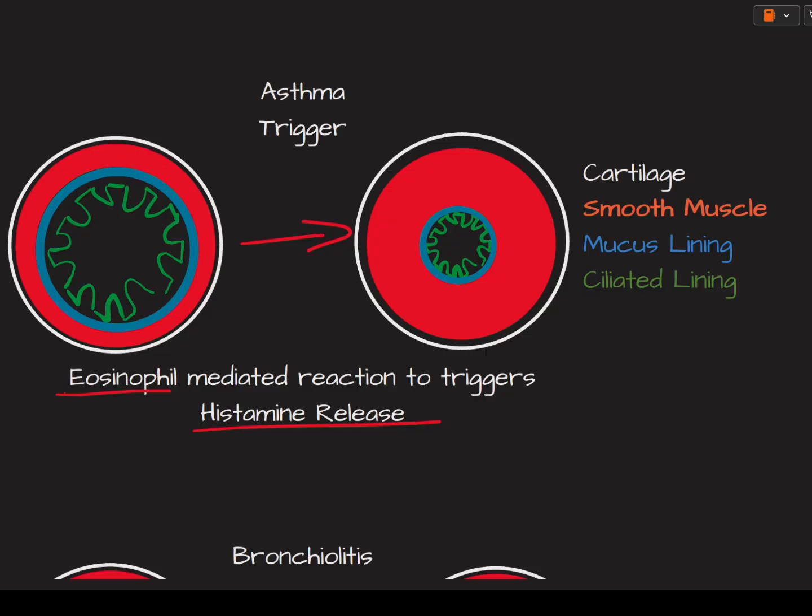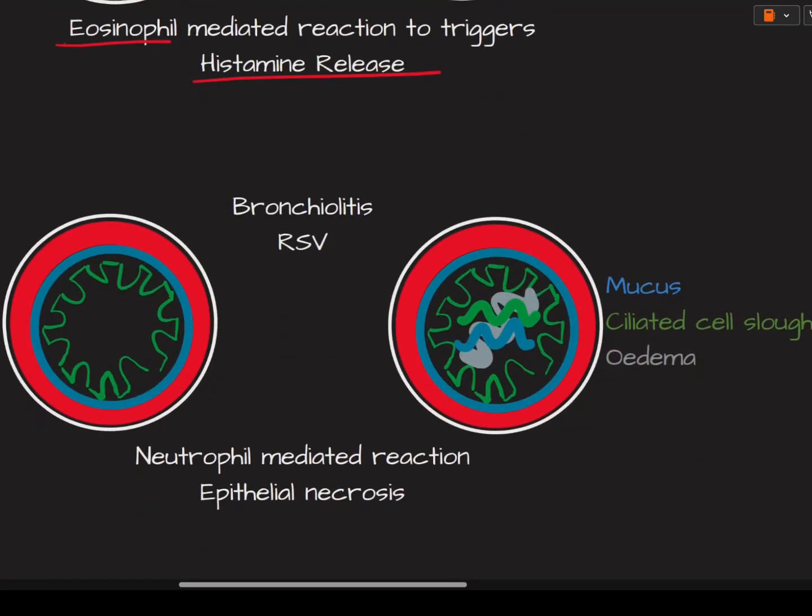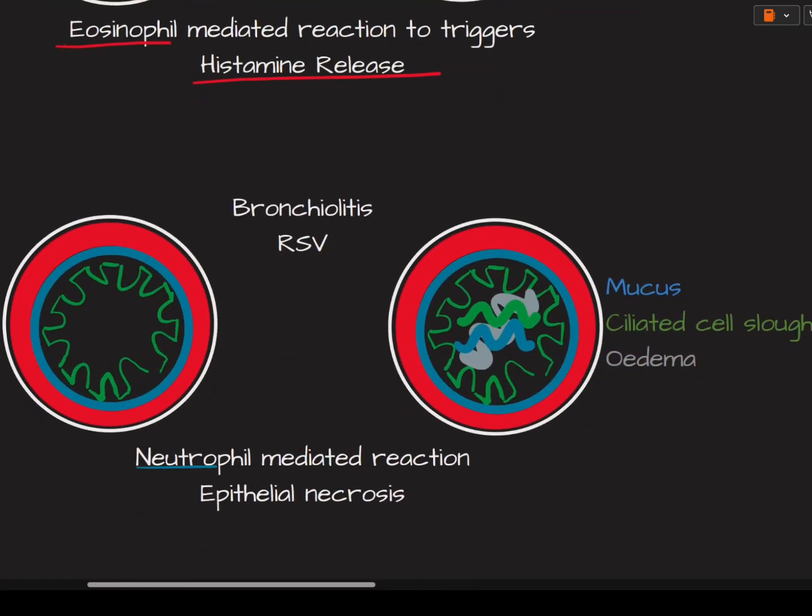In bronchiolitis, the obstruction of the airway results from a slightly different pathophysiology. Inflammation here is instead mediated by neutrophils and macrophages. First of all, you get proliferation of goblet cells, and this causes excess mucus production within the airway. Secondarily, RSV will cause inflammation and destruction of the ciliated epithelial cells.